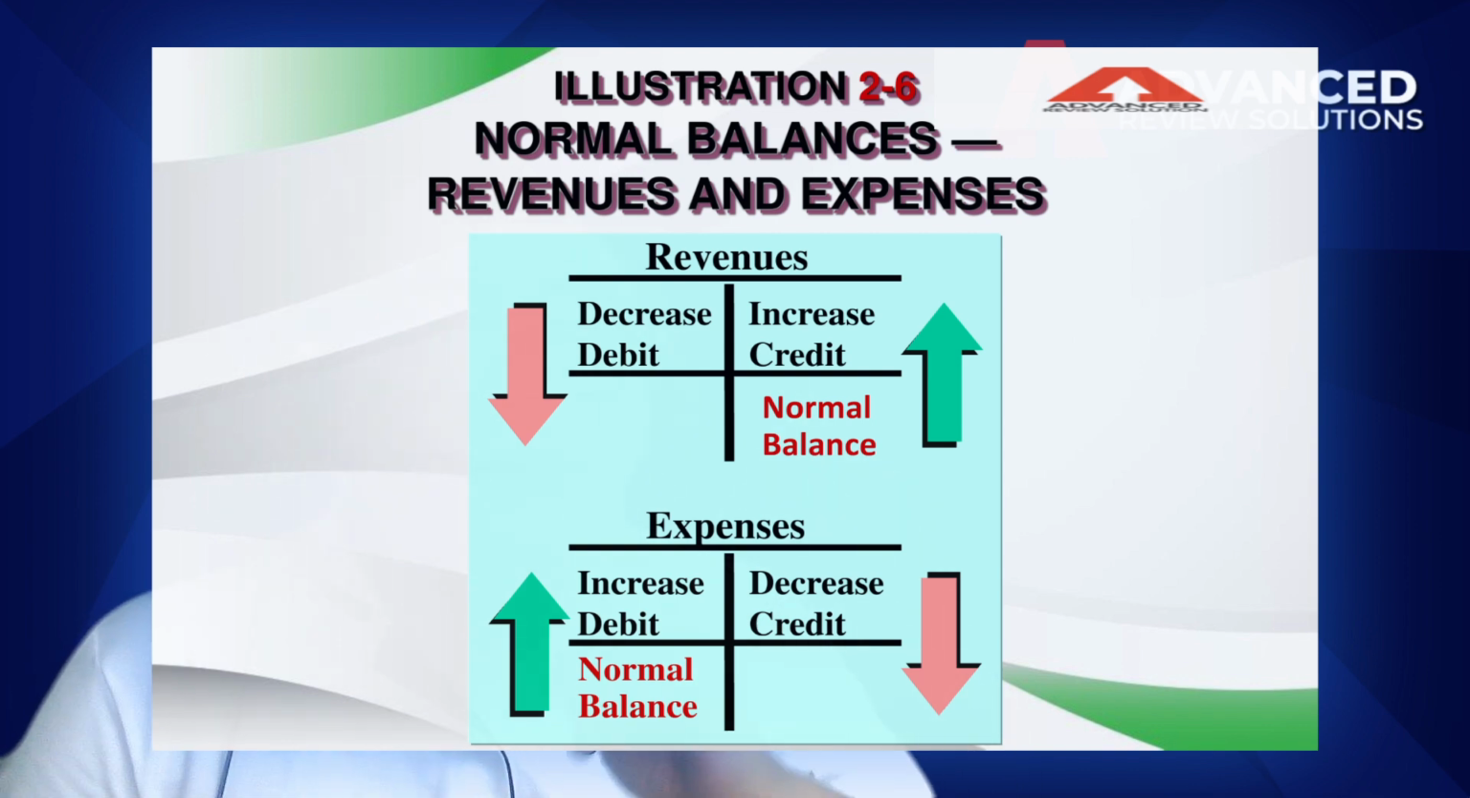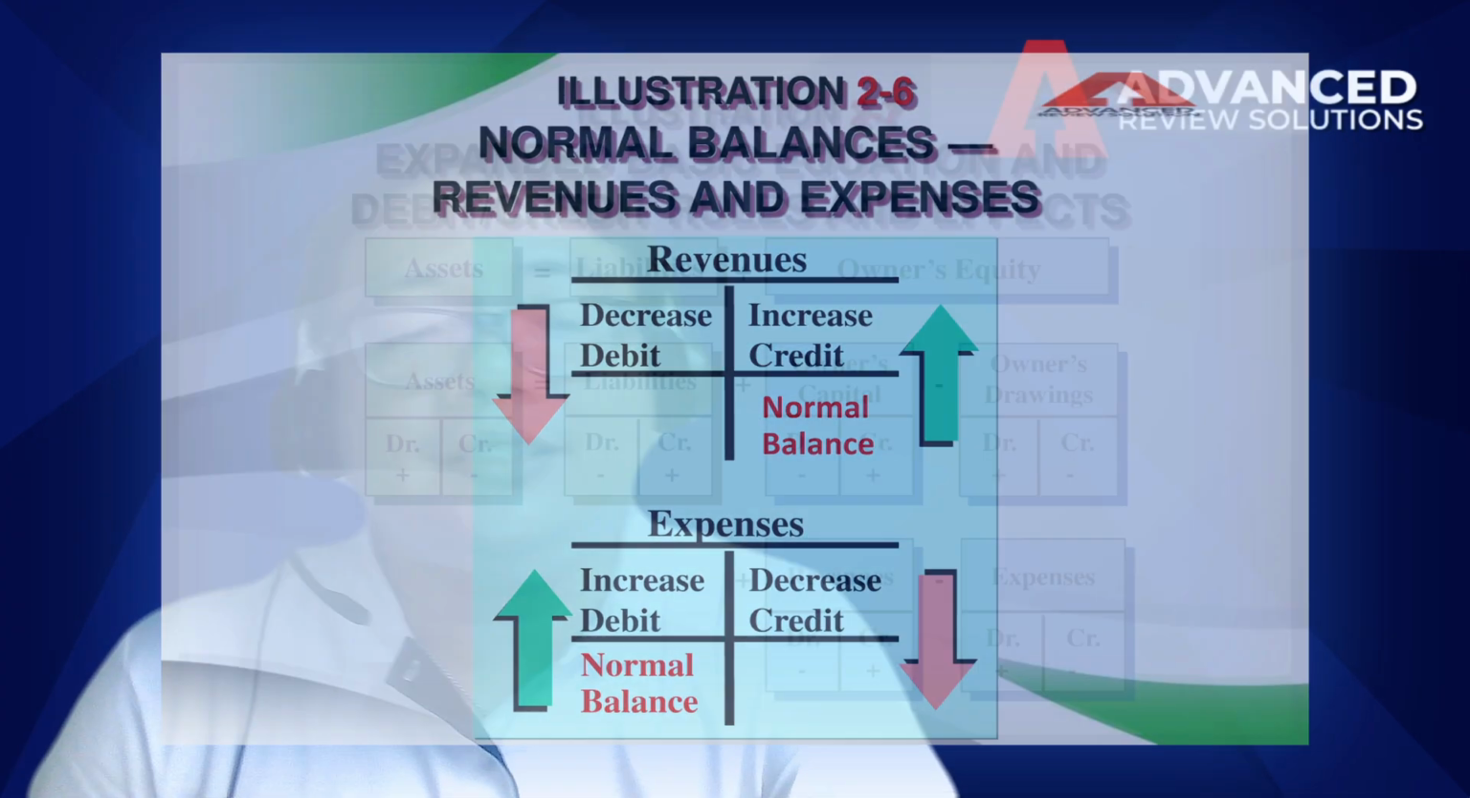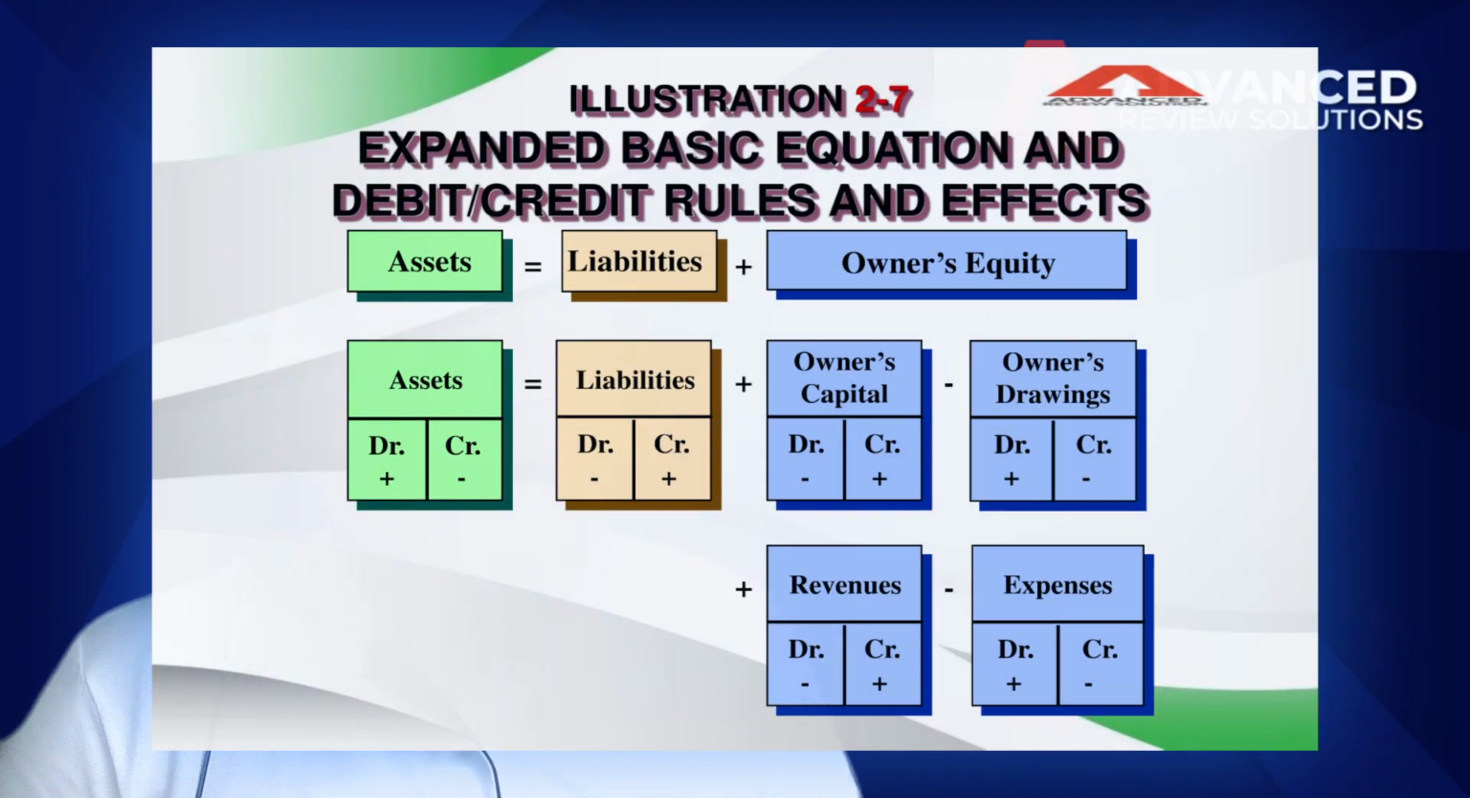Okay. To summarize everything about this, this is the extended basic equation of the debit and credit rules and effects. Please take note of this. Dapat alam nyo kung paano ito because we go back to our equation. Asset is equals to liabilities plus owner's equity. To enhance that one, you have your assets, liabilities, owner's equity, capital. You will minus your drawings, you will add your revenues, and you will minus your expenses.